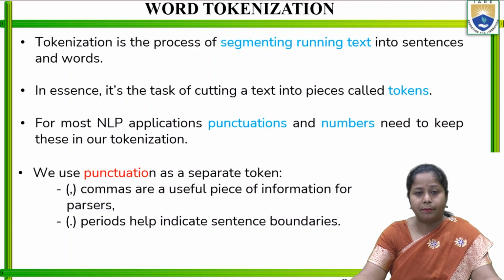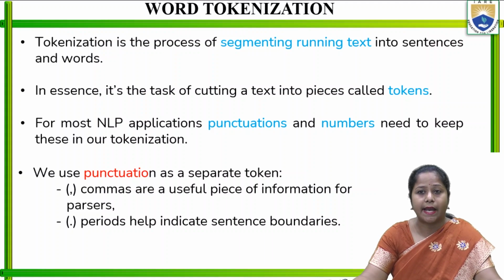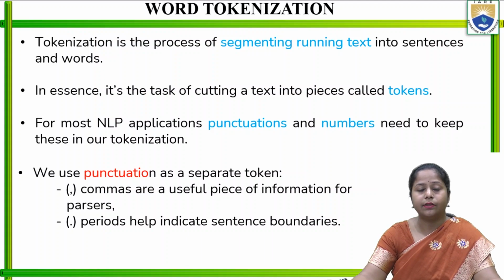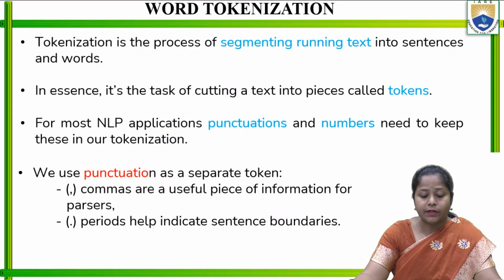For most NLP applications, punctuation and numbers need to be kept in our tokenization. So whenever we extract tokens in any NLP application, there will be punctuation and numbers, and they need to be kept in the form of tokens. We use punctuation as a separate token.